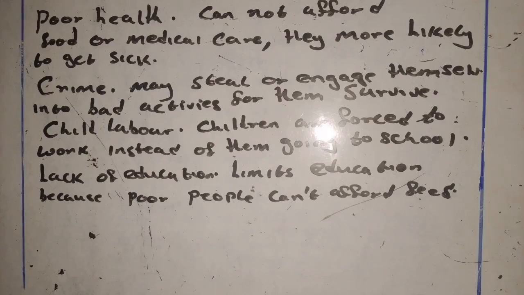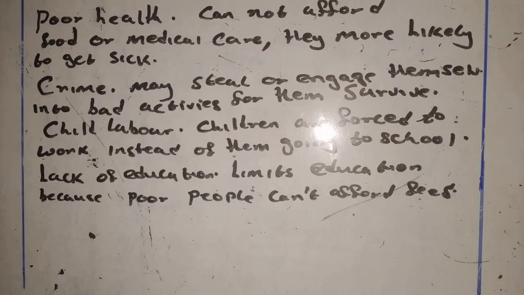Okay, let's now look at the last part. So we have stated the effects of poverty, which are poor health, increase in crime, child labor, and lack of education. The last one is high death rate, where we explain how poverty causes a high death rate. So I've talked of poor health. Whenever there is poor health, expect the number of deaths to increase. So deaths will increase where there is poor health.